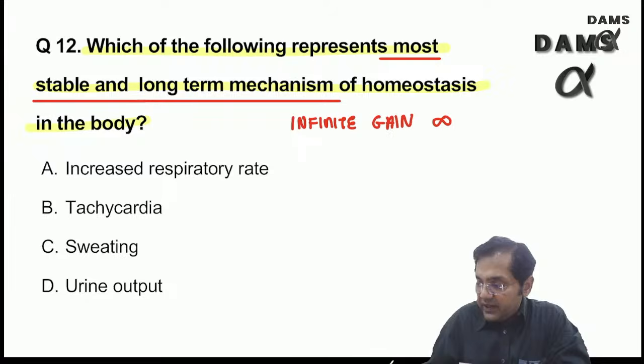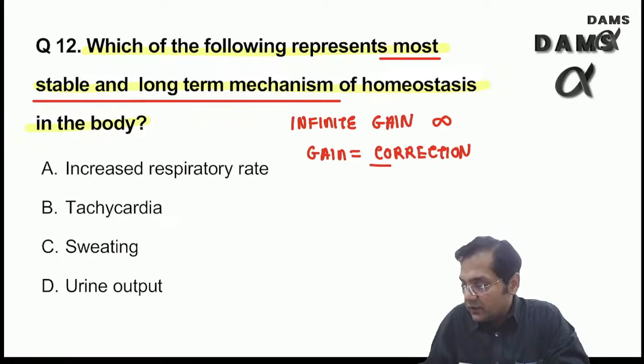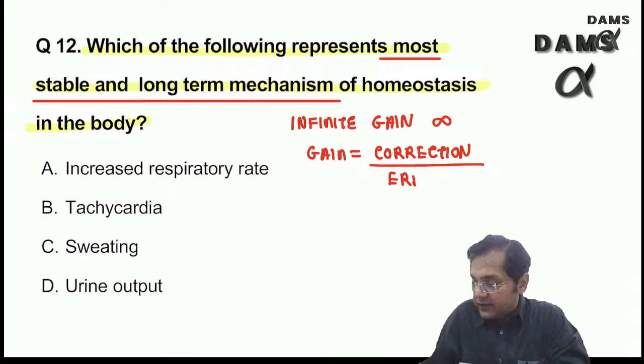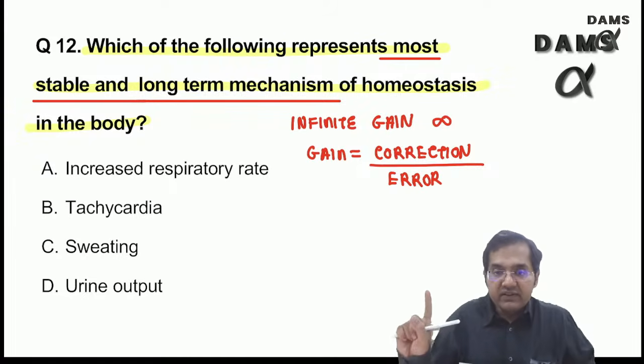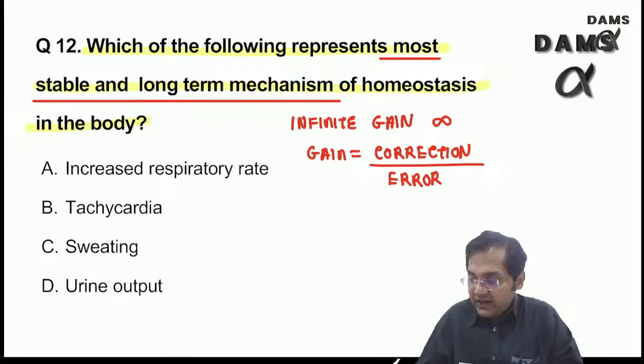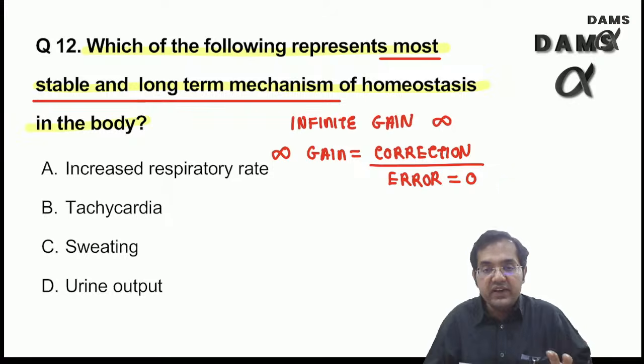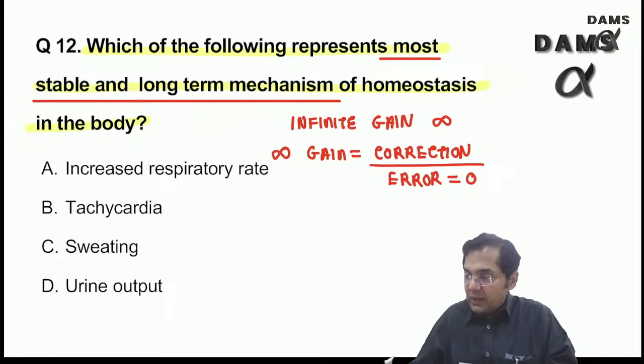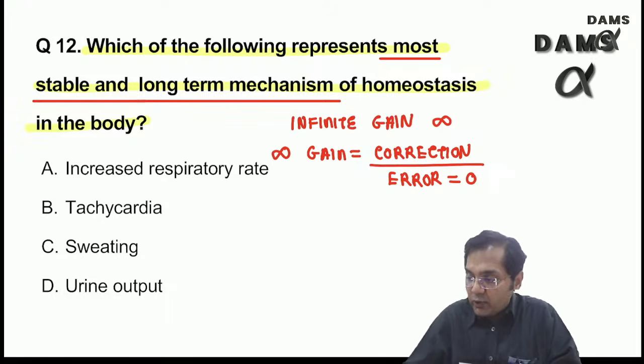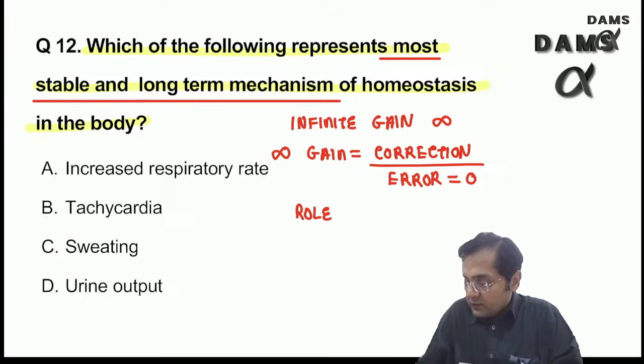Infinite gain. What is gain? Correction upon error. Remember, there is only one system which has infinite gain because it has zero error. That means it always does 100% correction. There is infinite gain, there is zero error. Absolutely correct. Role of kidneys in control of ECF volume.